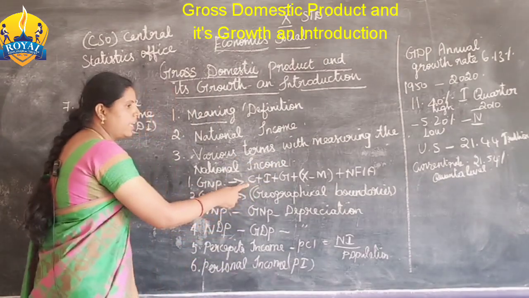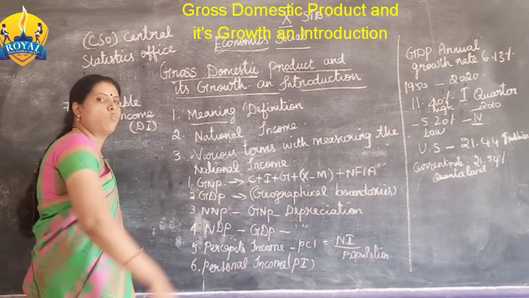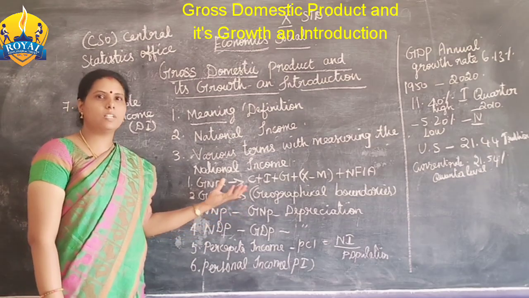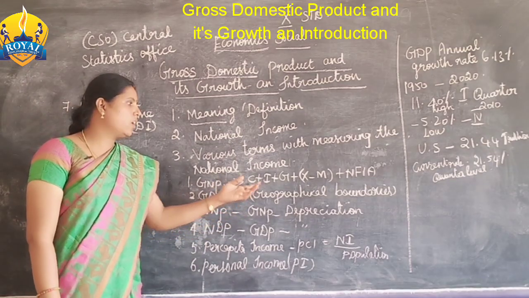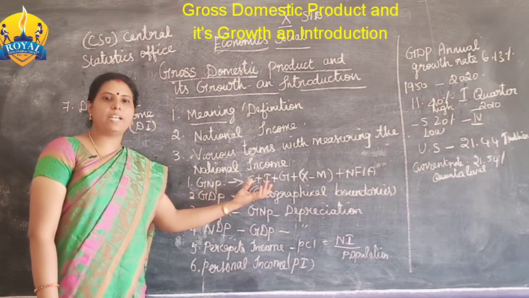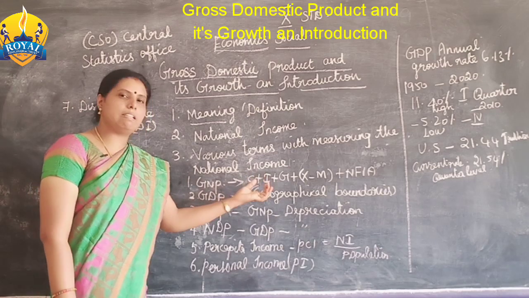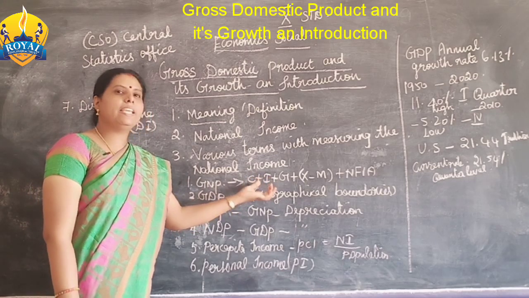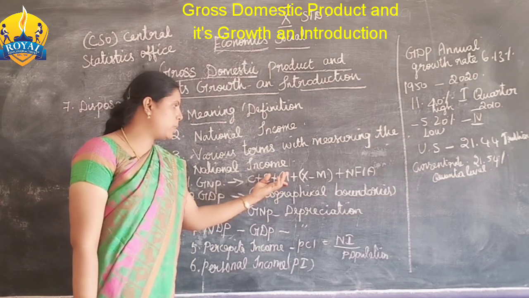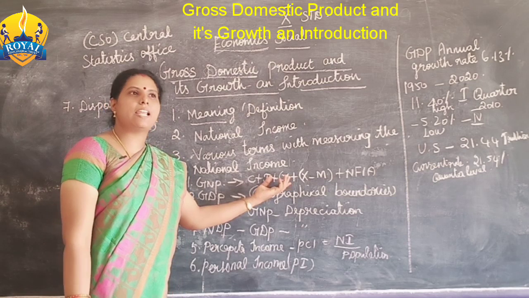C stands for consumption. What is consumption? What the country consumed in a year. What is investment? What are the country's investments? என்னென்னலாம் இன்வெஸ்ட்மெண்ட் பண்ணுறாங்க ஒரு நாட்டில்? Then G is the government expenditure, என்னென்னலாம் செலவு பண்ணுறாங்க.